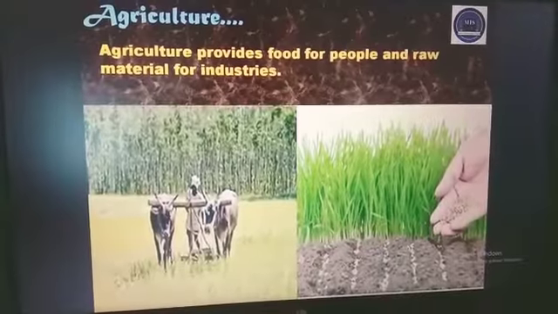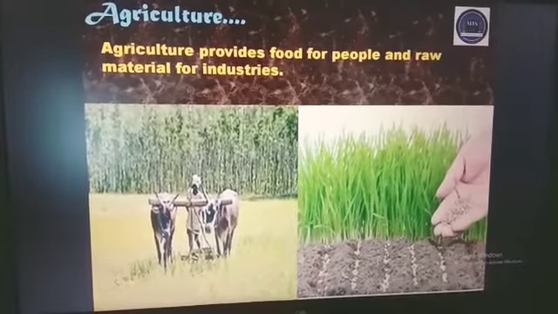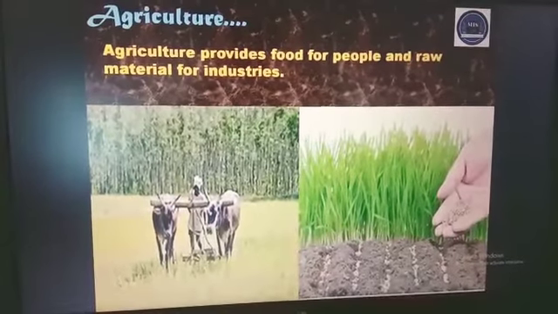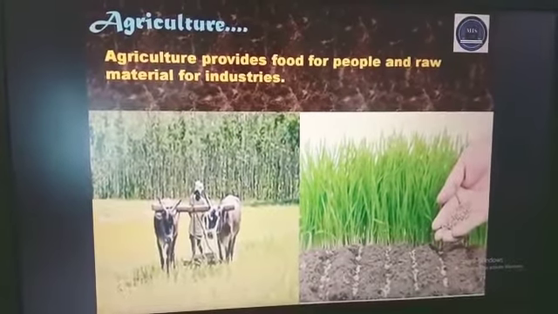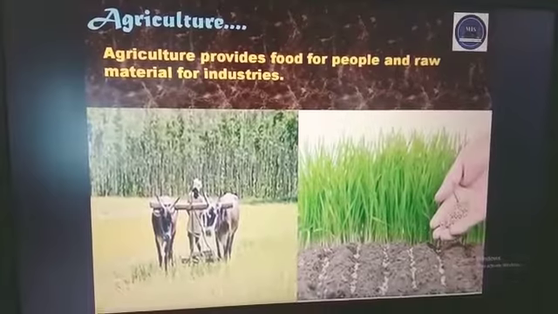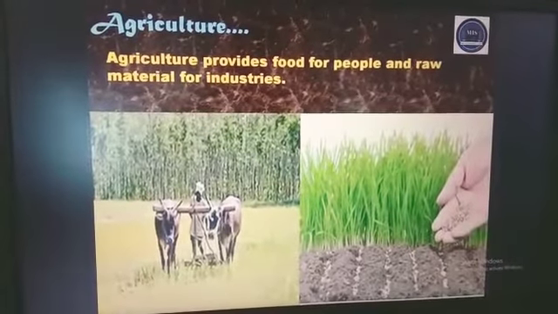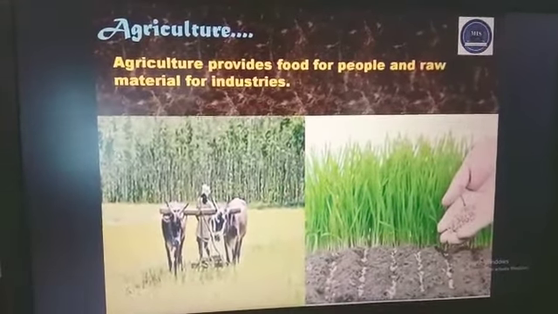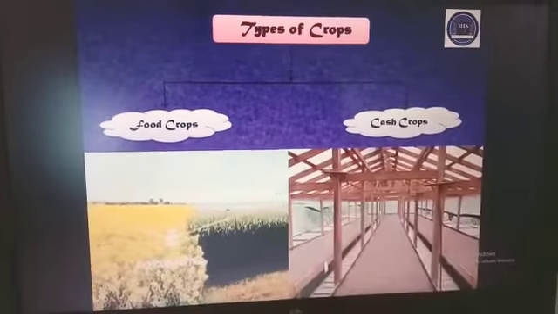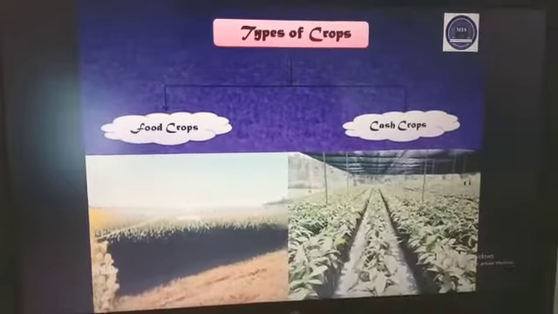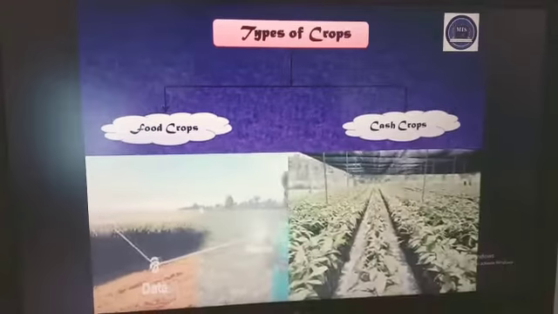As we have discussed in its earlier part, agriculture provides food for people and raw material for industries. The growing of crops and rearing of animals is called agriculture. In the previous class, we also studied the types of crops we have, that is food crops and cash crops.